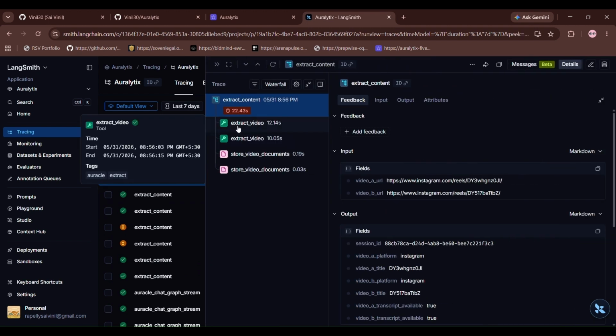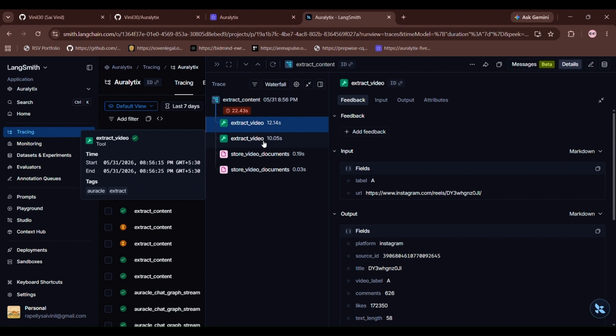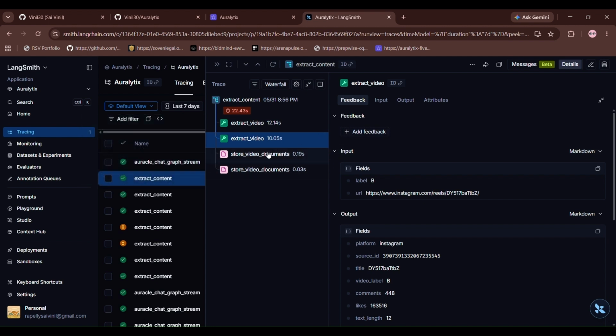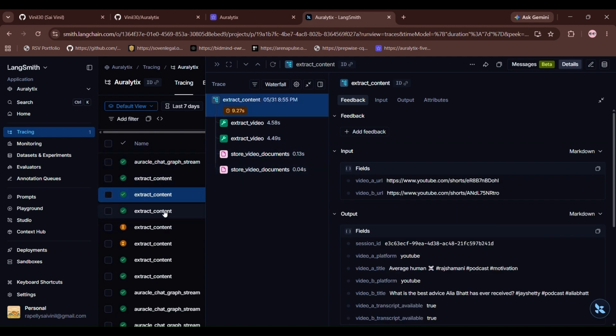When I pressed analyze, the system triggered the extract video hook, and then it extracted the video. I have implemented a fallback, so if the transcript API fails, it will go to the Groq Whisper to extract the video. You can see it stored the video documents in the RAG. This happens every time, and the tracing has been done. So instead of guessing why a response was generated, we can inspect the entire reasoning path. This makes debugging and optimization significantly easier, and we can also estimate the exact cost in production, and how the optimization can be done.